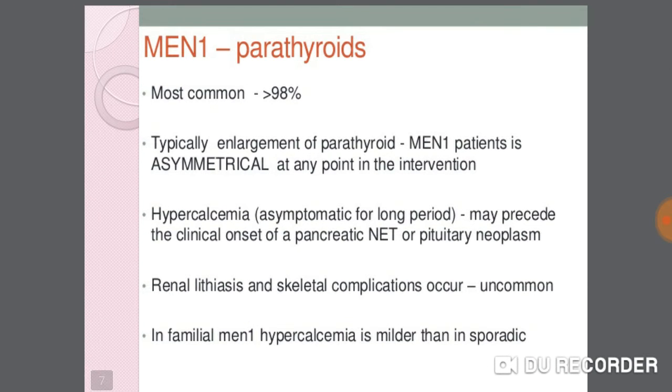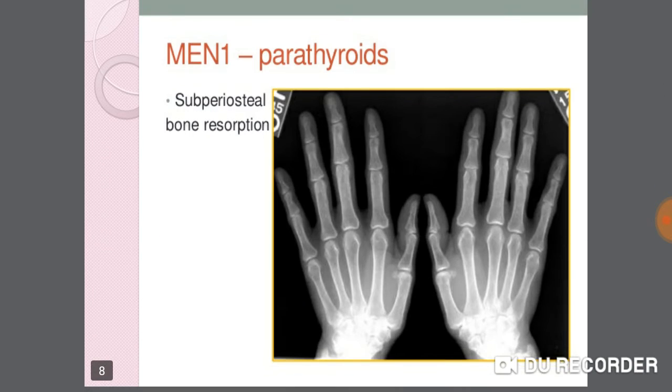MEN syndrome 1 parathyroids. Most common, greater than 98%. Typically, enlargement of parathyroids in MEN 1 patients is asymmetric at any point in time. Hypercalcemia, that is asymptomatic for a long time, may precede the clinical onset of pancreatic NET and pituitary neoplasm. Renal lithiasis and skeletal complications occur uncommonly. In familial MEN 1, hypercalcemia is milder than sporadic. X-ray of MEN 1 parathyroids shows subperiosteal bone resorption.